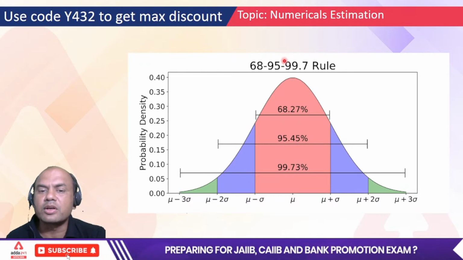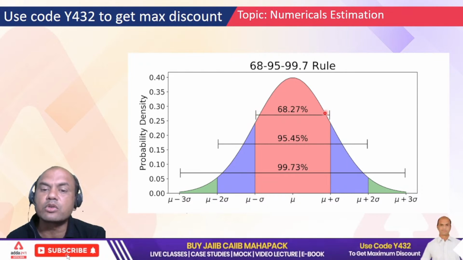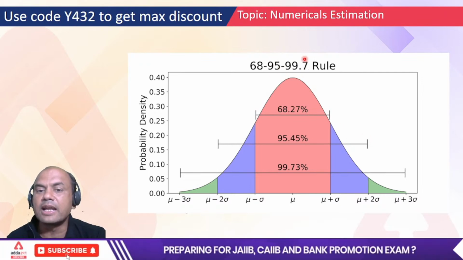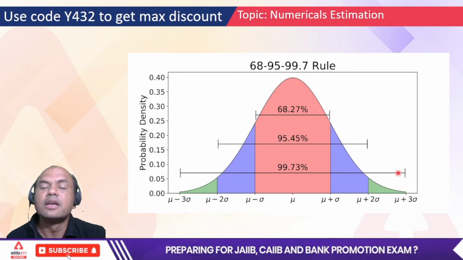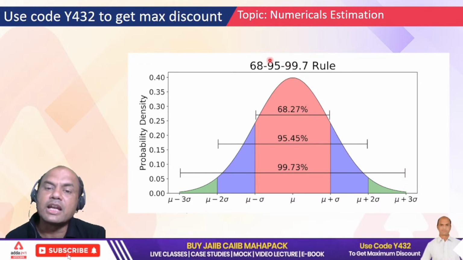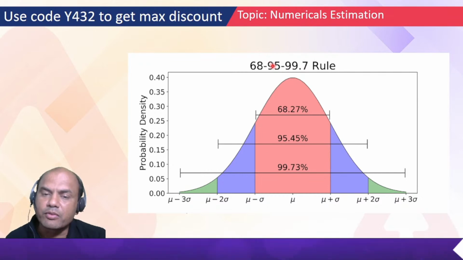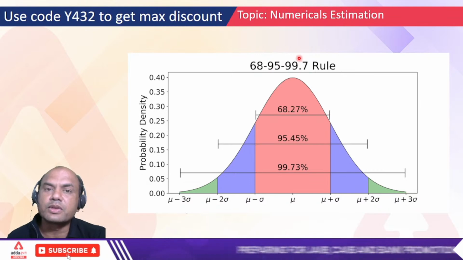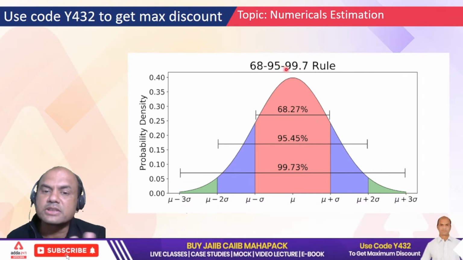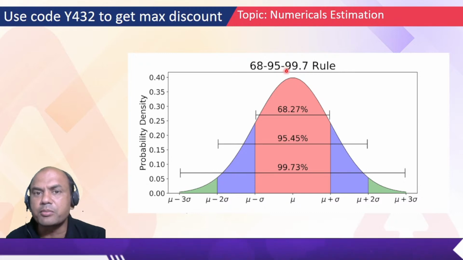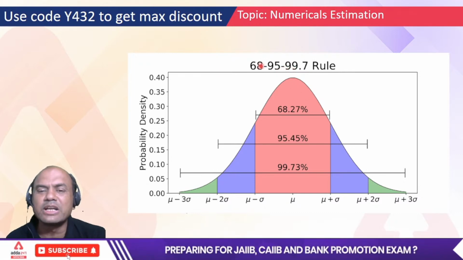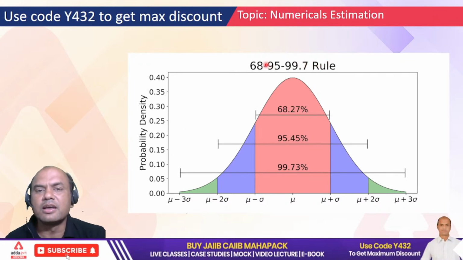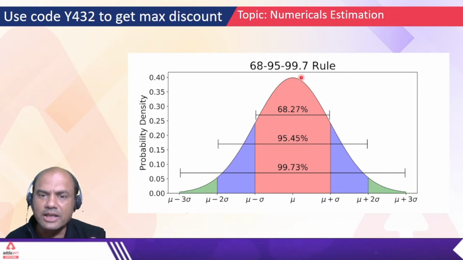So that is called what? 68.27% confidence level, 95% confidence level and 99.7% confidence level. In the exam, they ask you questions with 95% confidence level, or with 99.7% confidence level, what is your answer? So what does it mean? I'll just speak from the exam point of view, because there is no need to go into the theory of this. After all, we don't have to do a PhD in statistics, we have to clear CAIIB.